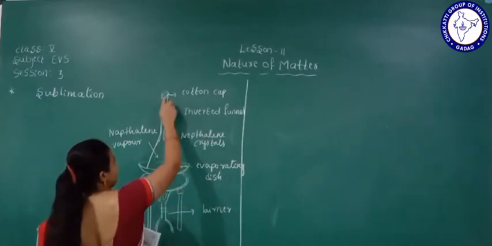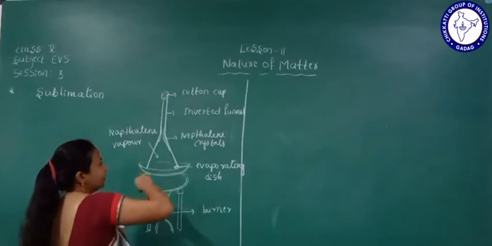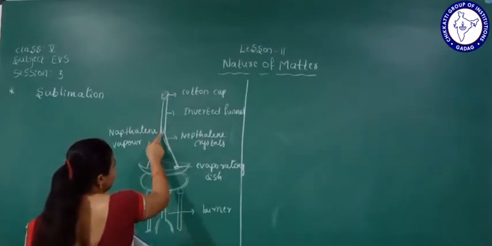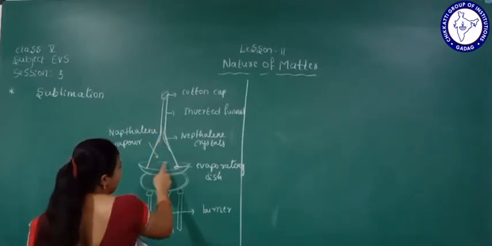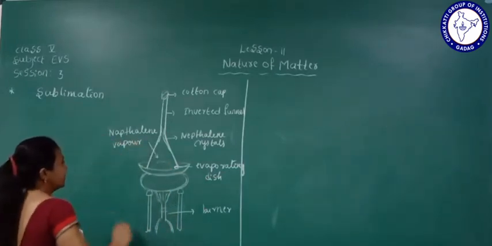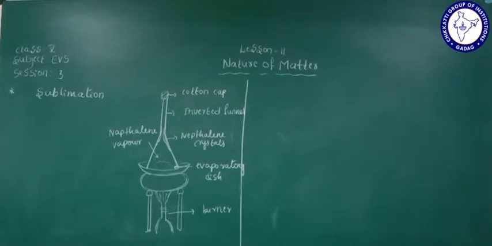There is cotton, put into the funnel cap. Here you can see naphthalene crystals, this is the evaporating dish, and this is naphthalene vapor. We can see the experiment, that is sublimation.